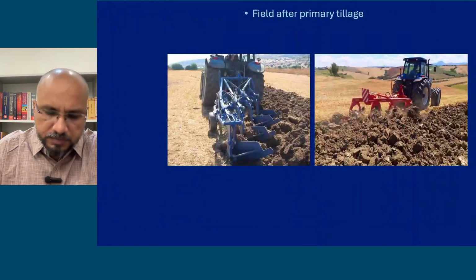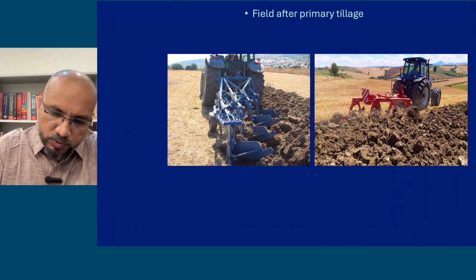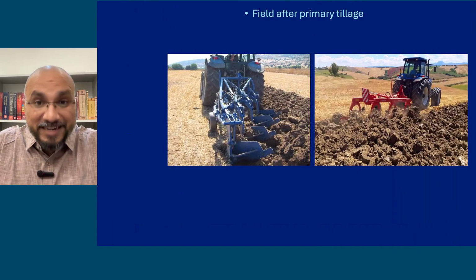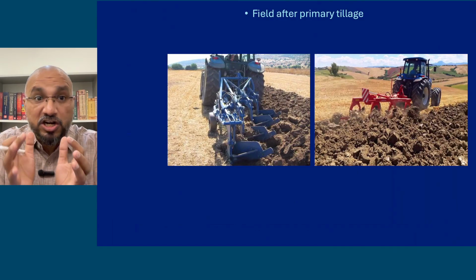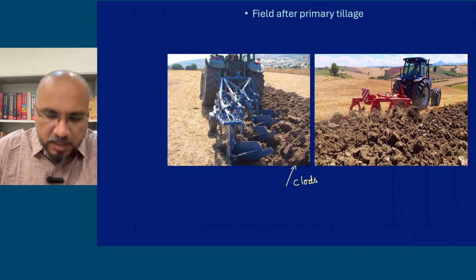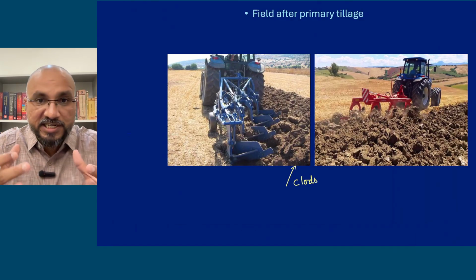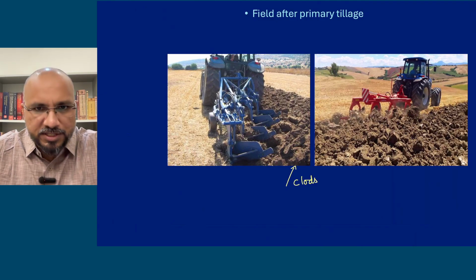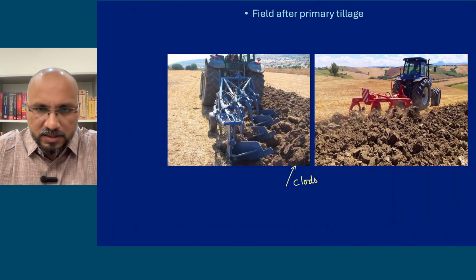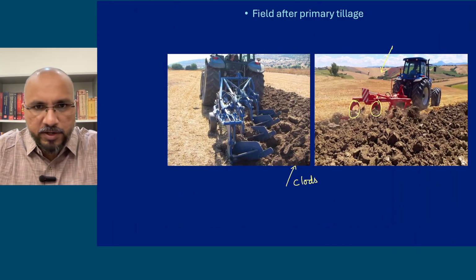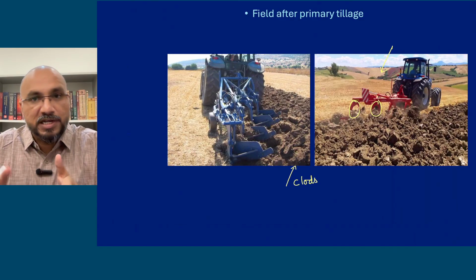Now once you are done with the primary tillage के बाद तुम्हारा field कुछ ऐसा दिखता है. So you see large chunks of soil, so these are called as clod. इनको हम लोग clods बोलते हैं. So because some moisture is present in the soil, वो moisture की वजह से soil will form aggregate, चिपका रहता है soil, and these large chunks are formed. These are called as clods. Okay, so this is your MB plow. So they're using MB plow. यहाँ पर disc plow use हो रहा है. So you can see large discs. So यहाँ पर disc plow use कर रहे हैं. So this is how your soil looks after the primary tillage.